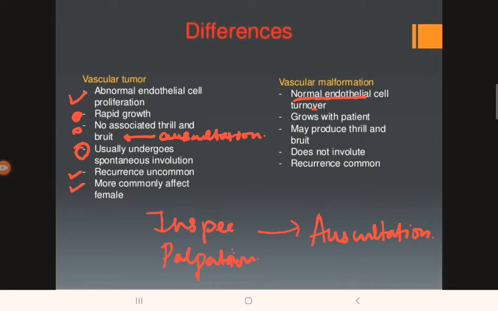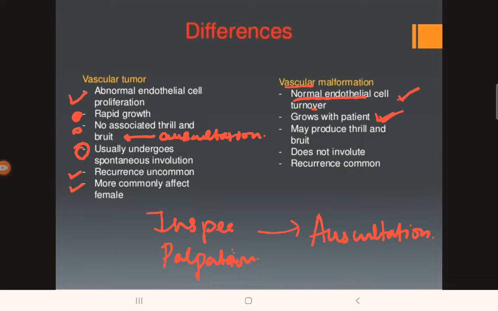Now let's look at the vascular malformations. As I have told, there is only dysmorphogenesis of the vessels, not associated with endothelial cell turnover; the cells are completely normal. These lesions grow with the patient. They are present since birth, they are congenital, but initially it is not so evident because the lesions are so small. But as the patient grows, the lesions become bigger in size. So we get to know it much later in life.